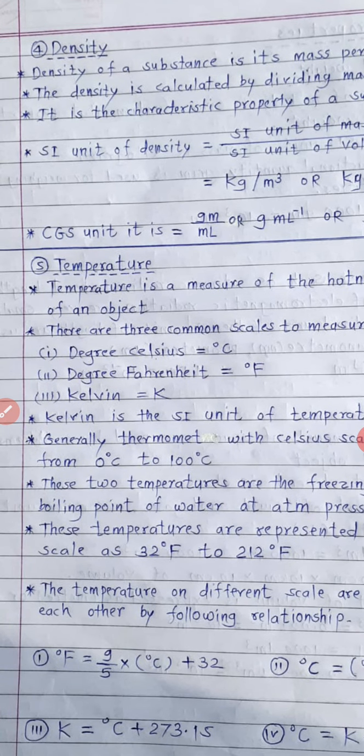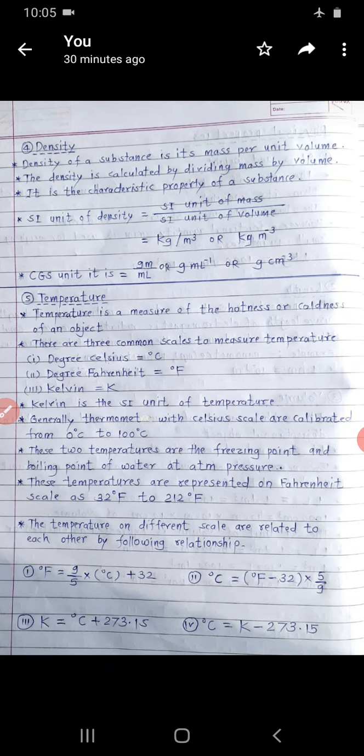The first one is degree Celsius. This is the first common scale used to measure temperature. The second one is degree Fahrenheit, and the third one is Kelvin. Temperature is a measure of the hotness or coldness of an object. There are 3 common scales to measure temperature: degree Celsius, degree Fahrenheit, and Kelvin. Kelvin is the SI unit of temperature.